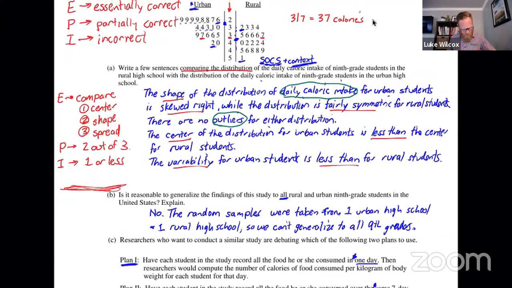And this one's pretty straightforward. In order to get an essentially correct, you had to answer the question by saying no and referencing the fact that there is one rural high school that was selected and one urban high school that was selected, which very clearly we've referenced that and we've answered the question of no, so we would get an essentially correct. There is no partially correct on this one. You either got it or you didn't. So if you didn't have those things, that would be incorrect, which means if you just simply wrote no and you didn't give an explanation, that would be considered an I, incorrect.